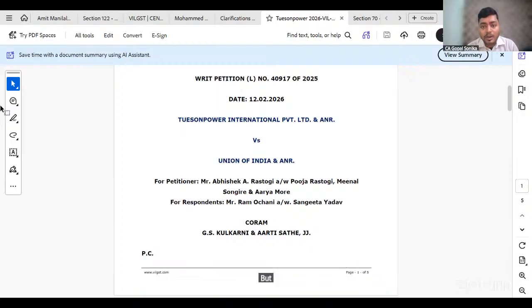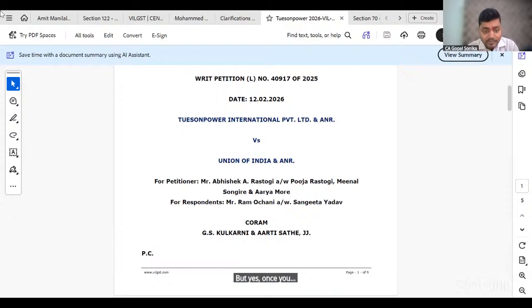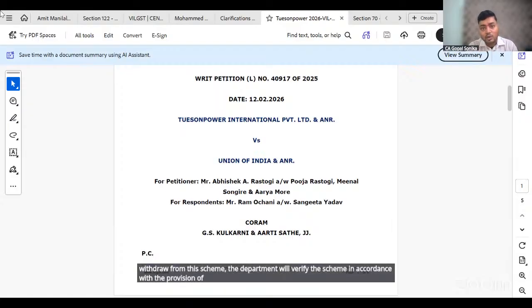But once you apply for withdrawal from that scheme, as of now, there is no specific clarification or guidance on how this withdrawal will happen, or what the requirement from the department will be in terms of verification. But yes, once you withdraw from this scheme, the department will verify your withdrawal application in accordance with the provisions of Rule 9, that is the normal registration verification process, in terms of Rule 9.